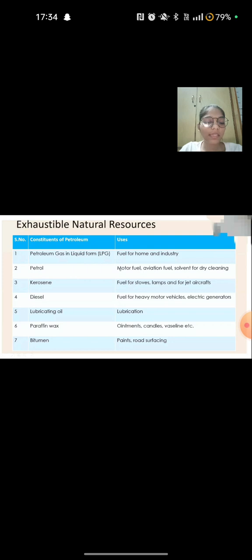Fourth is diesel. Diesel is also used as a fuel but for heavy motor vehicles and electric generation. Fifth is lubricating oil. Lubricating oil is used for lubrication. Sixth, paraffin wax. Paraffin wax is used in ointments, candles, Vaseline, etc. Seventh is bitumen. Bitumen is used in paints and road surfacing.